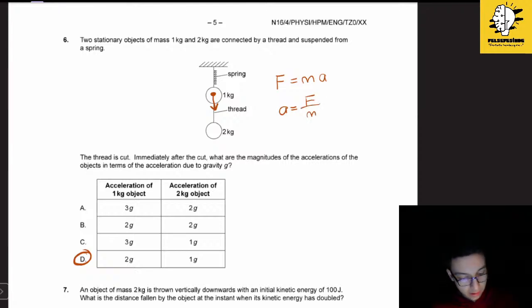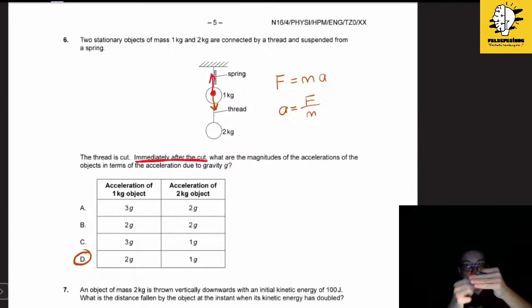And when the thread is cut, as the 2 kilogram mass is going downwards, the spring will pull the 1 kilogram mass. Why? Since it is asking immediately after the cut, 2 kilograms means 2g.